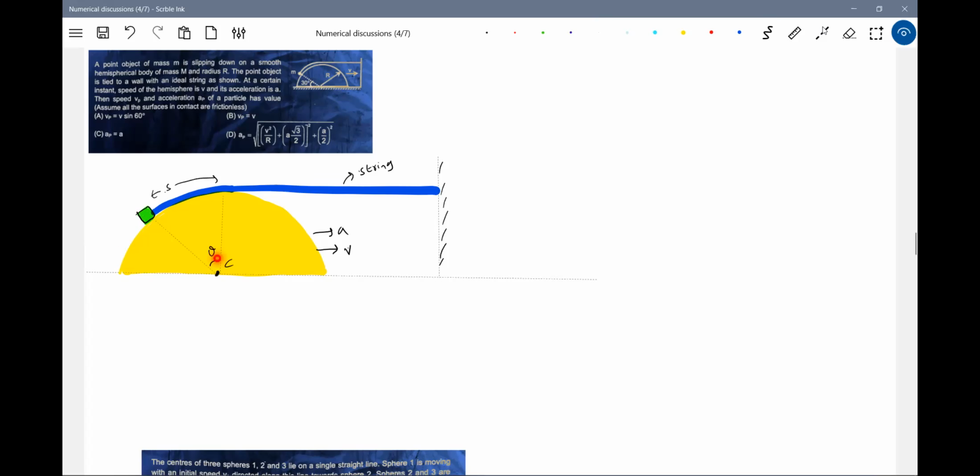So therefore, what is theta? Theta will increase. Theta is the angle made with the vertical by the line joining the particle with the center. So this theta is going to increase. I'll show that arrow in this way. I think this is the very foremost thing which you have to identify. And let this position be x.